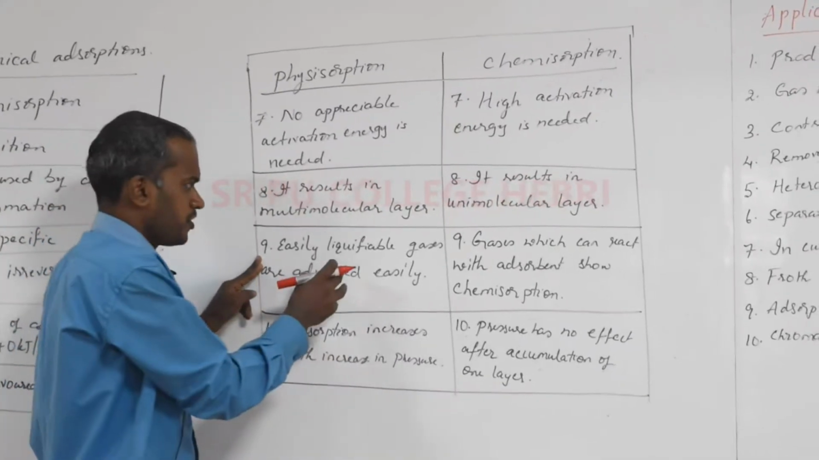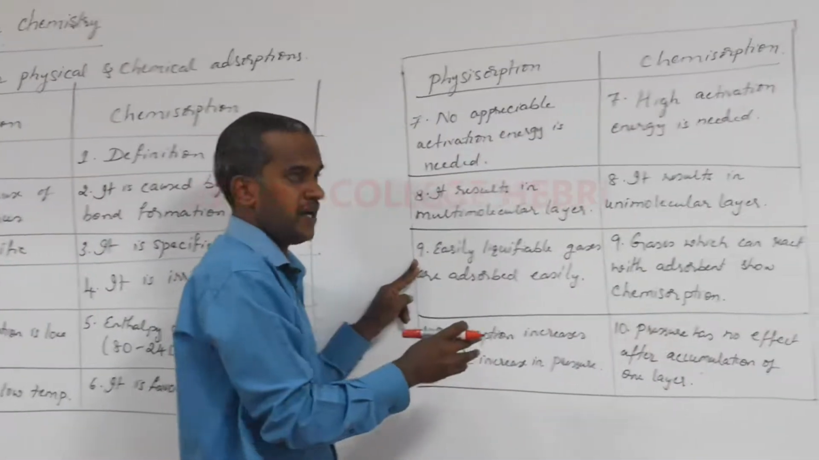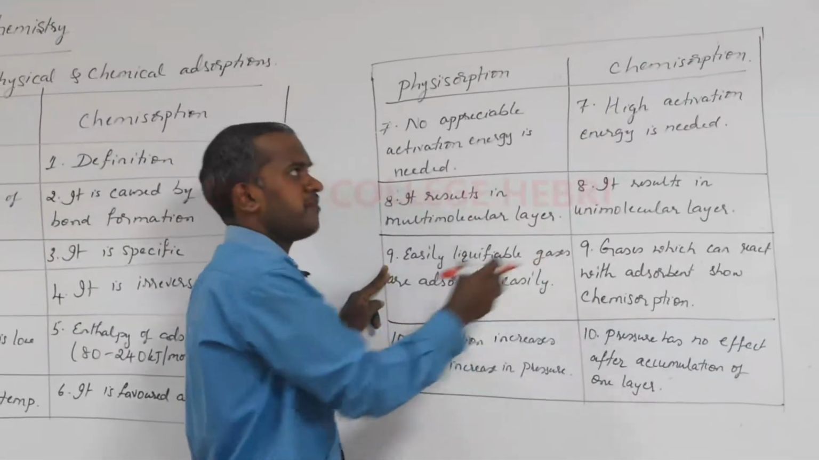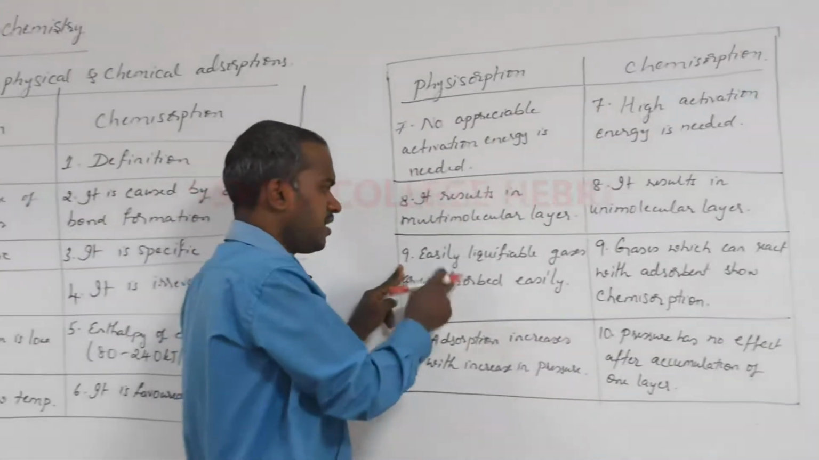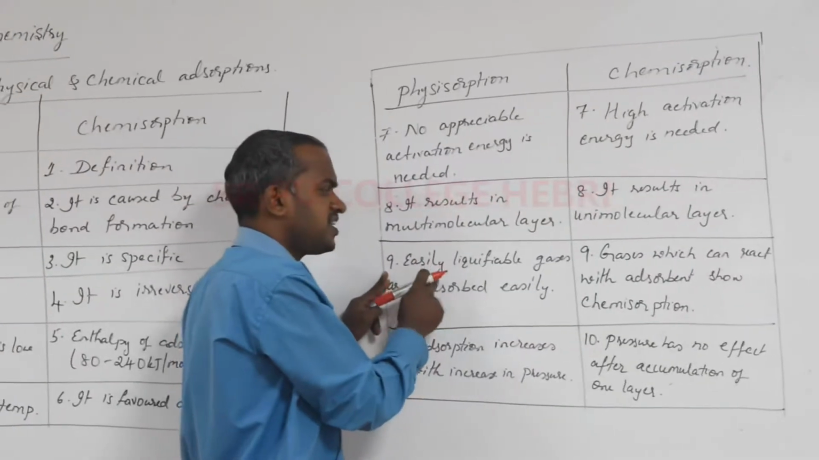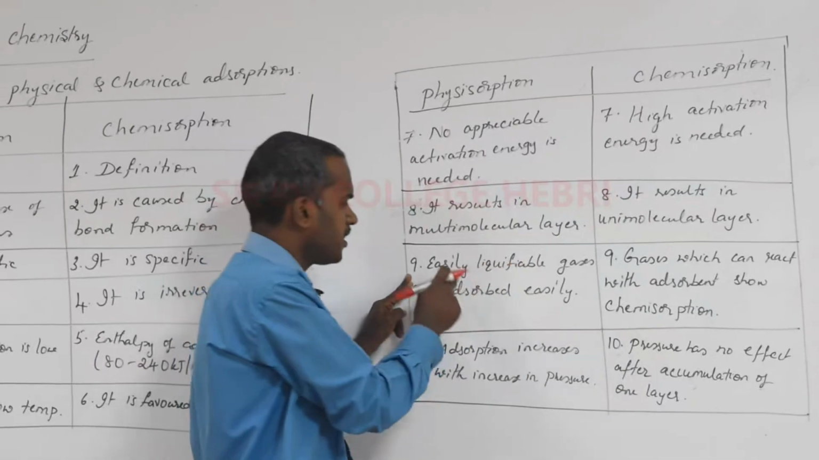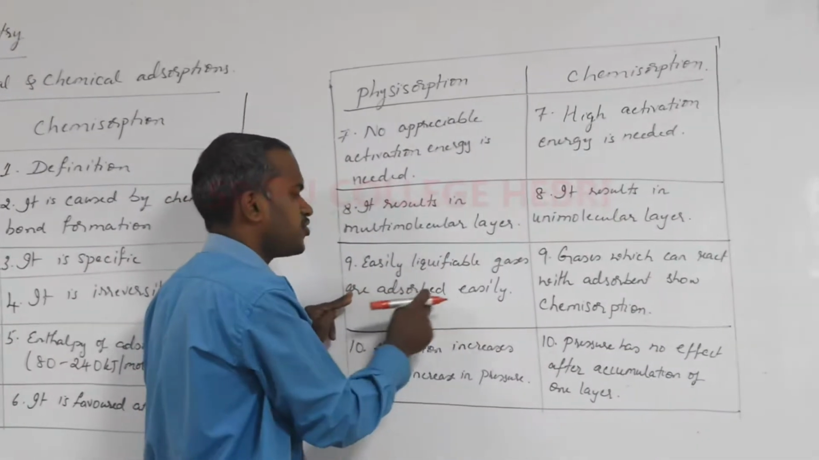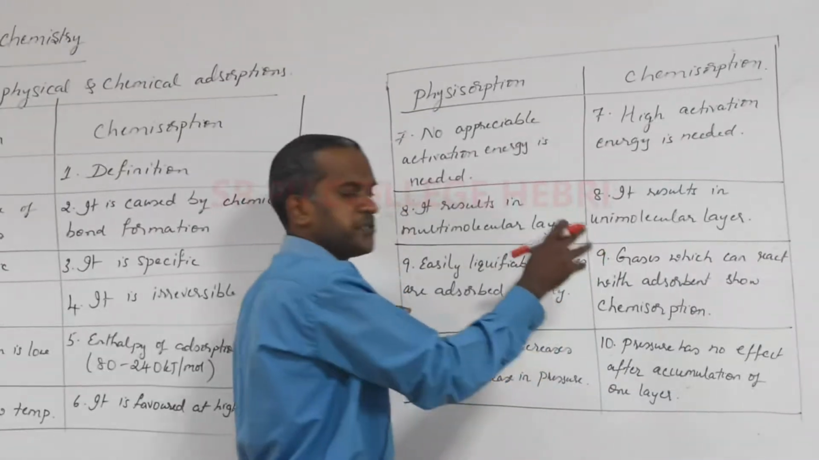Even though we understood that physical adsorption is non-specific and chemisorption is specific, and we usually say both these types of adsorption depend on the nature of the gas which is accumulating, still we can understand the difference here. In case of physisorption, easily liquefiable gases, I told you about critical temperature also, are adsorbed easily.